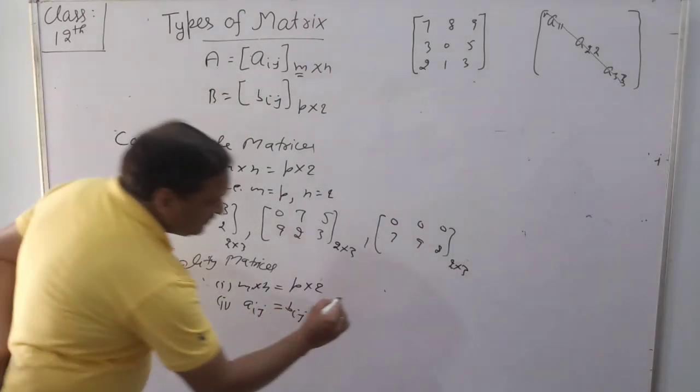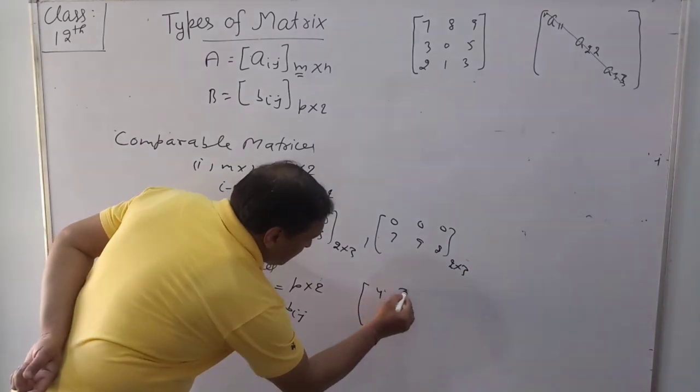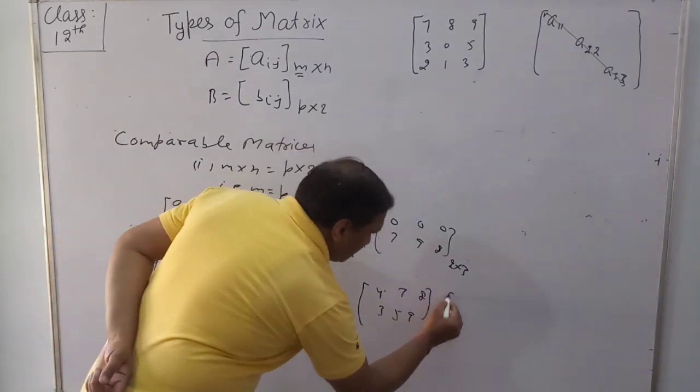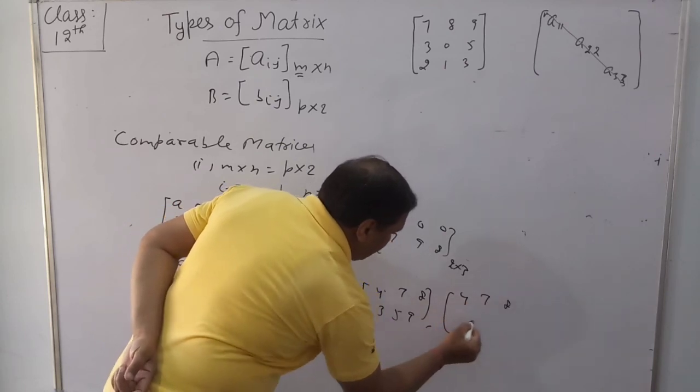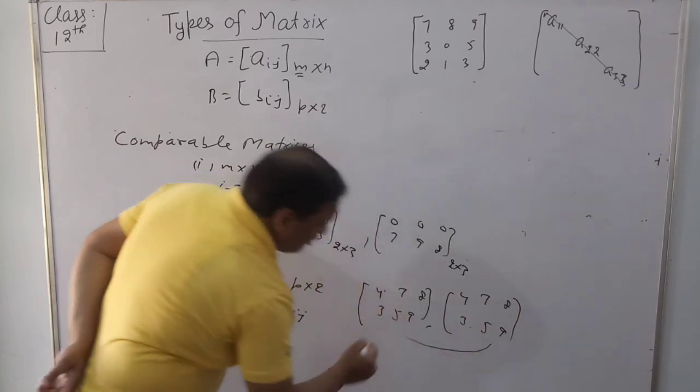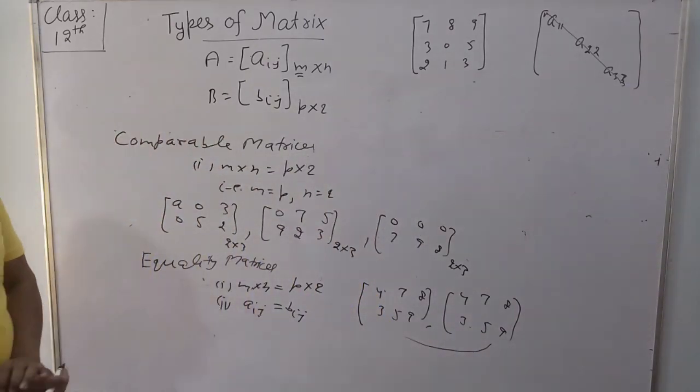For example, 4 7 8 3 5 9 and 4 7 8 3 5 9. These two matrices are equal.